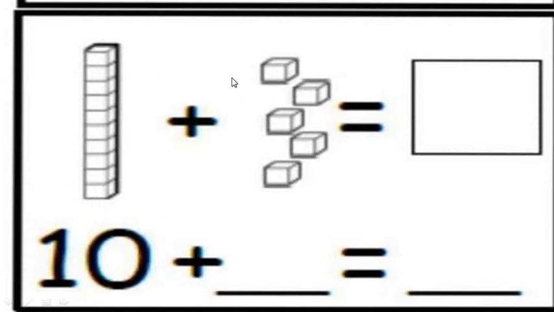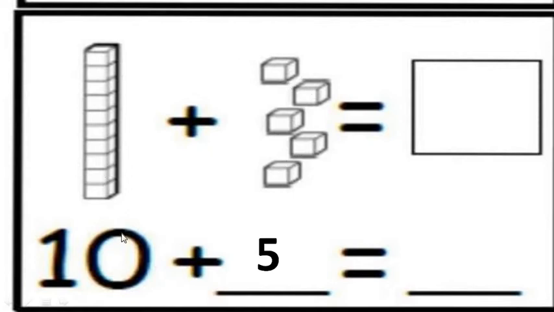Look, now this is the building of 10 blocks. How many numbers should we add more? 1, 2, 3, 4 and 5. We have to add 5 more to it. What will happen if we add 5 more to number 10? 1, 2, 3, 4, 5.